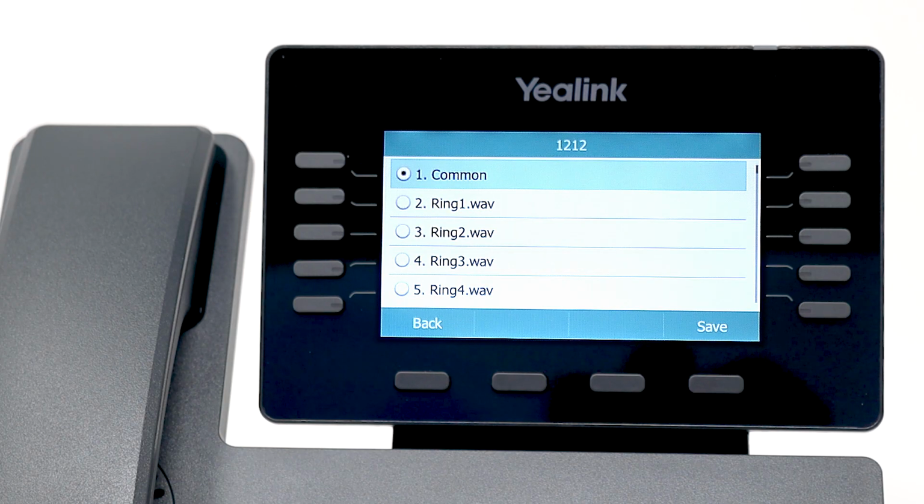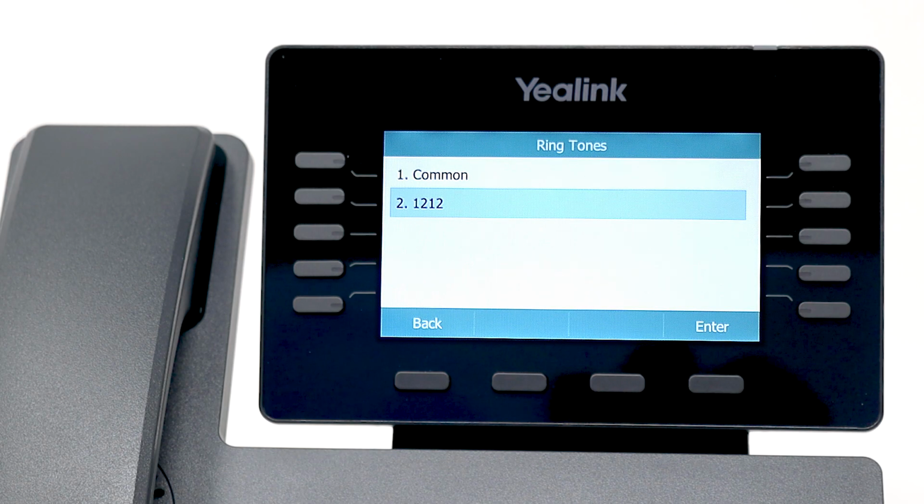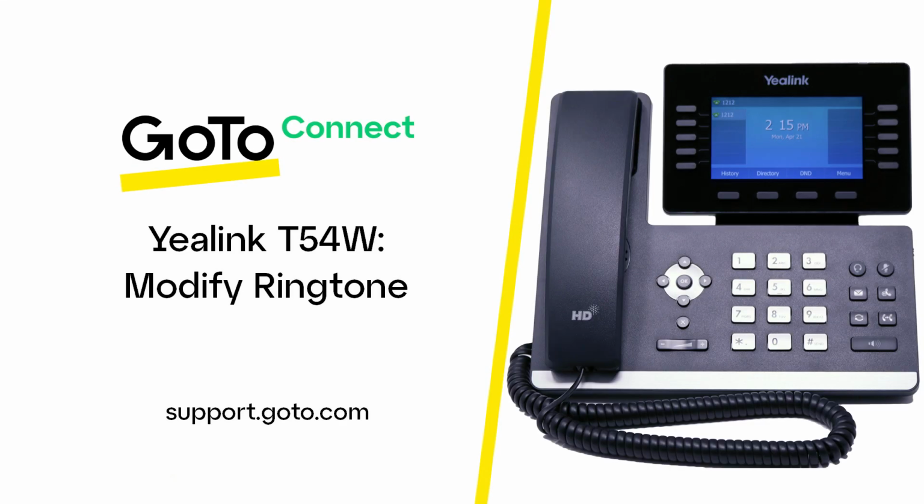Highlight the desired ringtone to sample it. Select the desired ringtone by highlighting it. Press the Save soft key to confirm your choice, or the OK button by the navigation controls. I'll press the OK button off screen. Please note this device supports silent ringtones. That's all there is to modify your ringtone using the Yealink T54W.